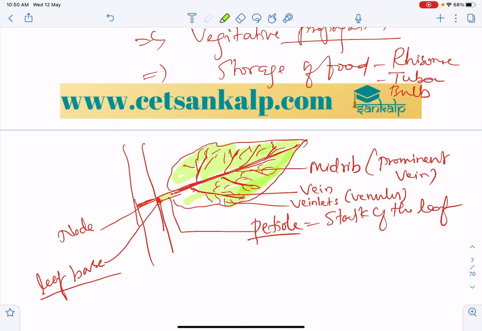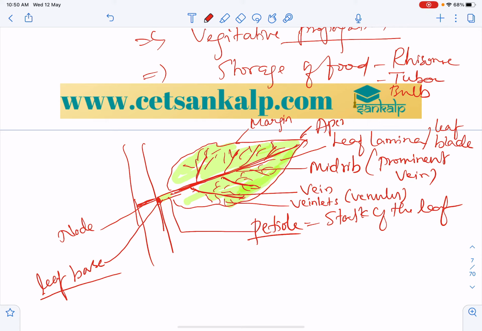So the leaf lamina is the complete entire region, with a margin called the leaf margin. Leaf lamina is also called the leaf blade. This is the apex, the tip of the leaf, and these are the parts you have to keep in mind.